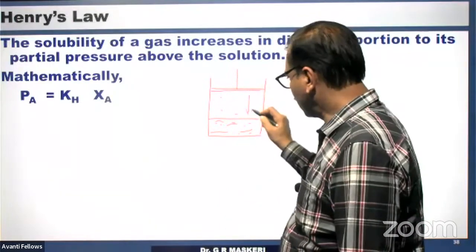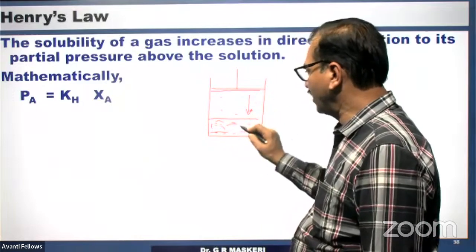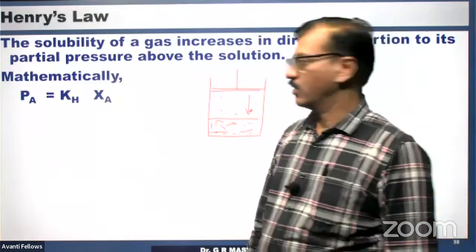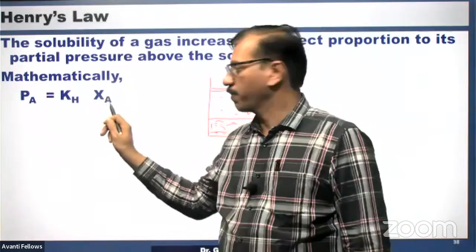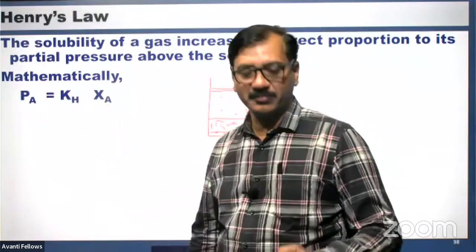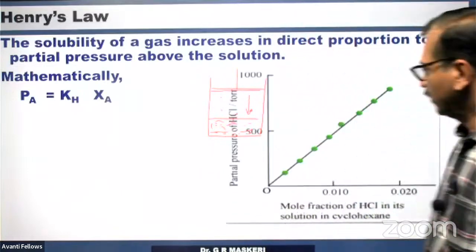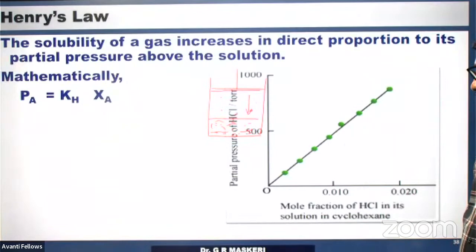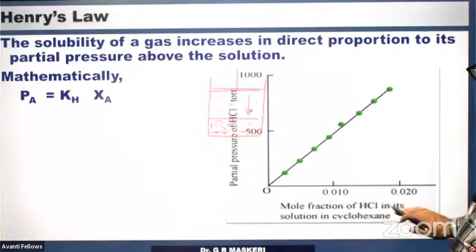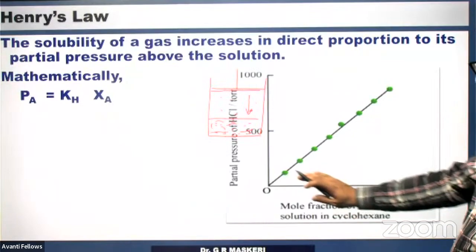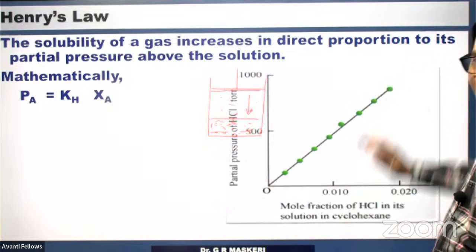As the pressure increases, the mole fraction of this particular gas inside the liquid increases. So PA is directly proportional to XA, the mole fraction of A, and KH is called Henry's constant. You can look into the graph also: the mole fraction of HCl in the solution of cyclohexane increases by applying pressure. As pressure increases, it is a linear curve.